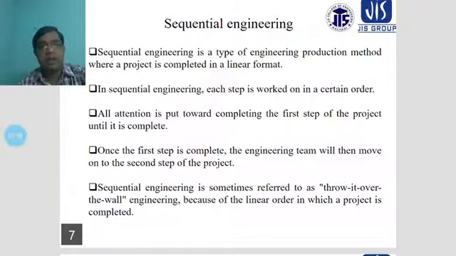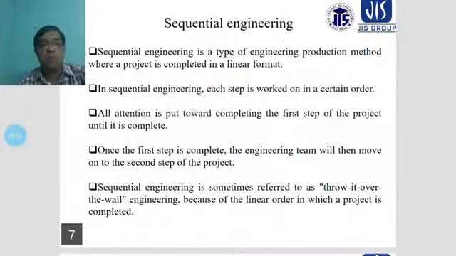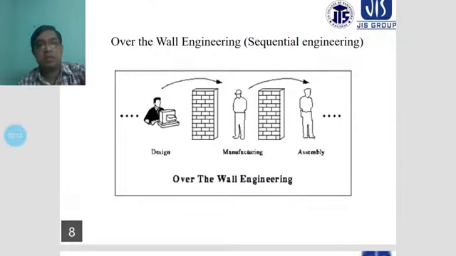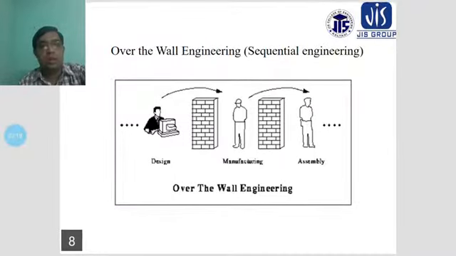Sequential engineering is sometimes referred to as the throw it over the wall approach, because of the linear order in which the project is completed. This is what we consider sequential engineering, or wall engineering.